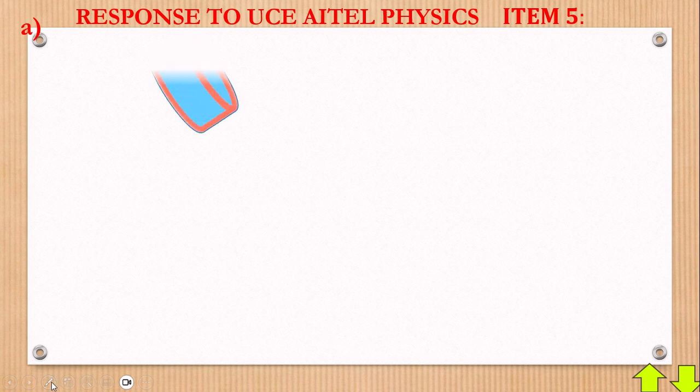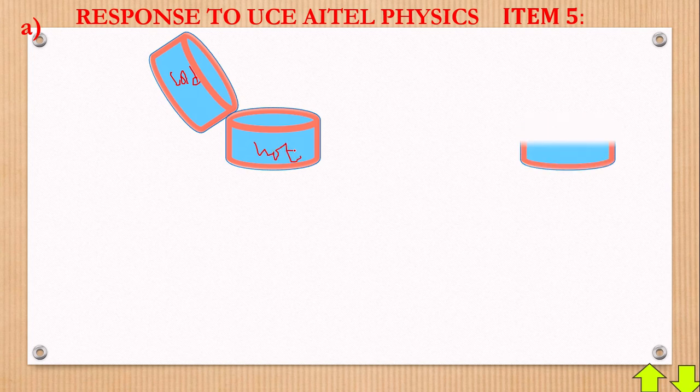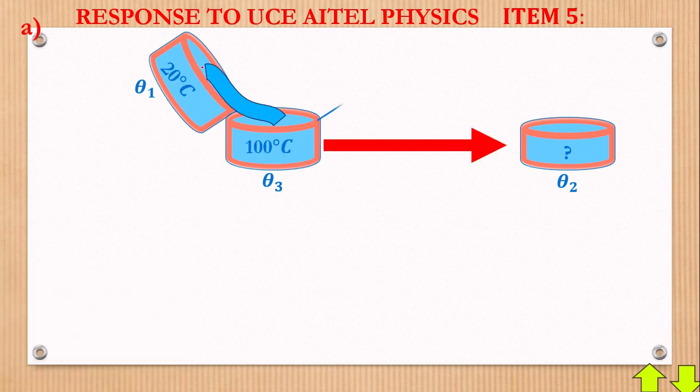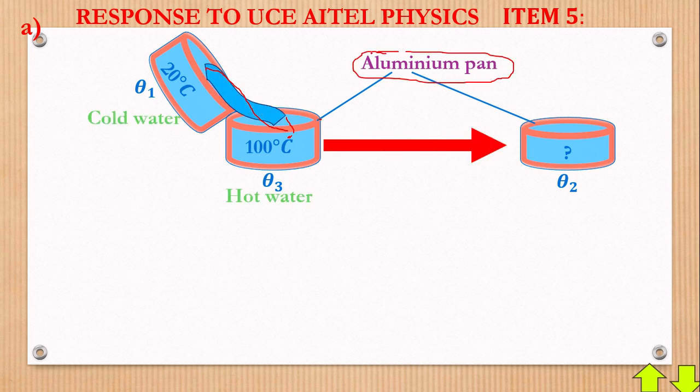Remember, we're mixing the water for Conrad. So we have our tin there. This tin has cold water, and now we are mixing it with the hot water. Now you must get the labelings ready here. This one here is cold and it's at 20 degrees. We have this water at 20 degrees, and now we are pouring it in here. After pouring, this is the basin which Conrad will use to bathe. But remember, we are pouring it into an aluminium pan.